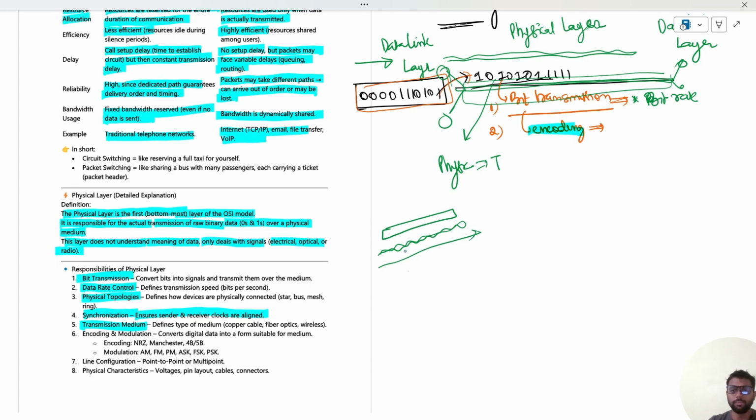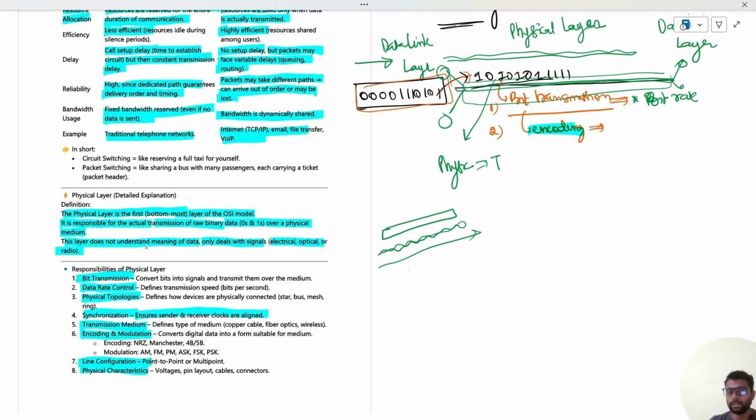So what sort of transmission medium? Basically everything related to transmission will come under the physical layer. So line configuration, it also checks line configuration, that is point to point or point to multi-point. Encoding and modulation we have seen, and physical characteristics.